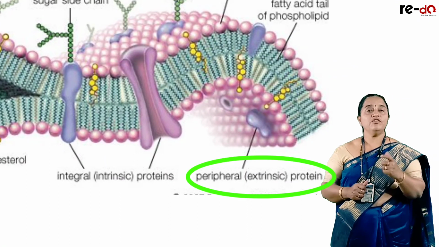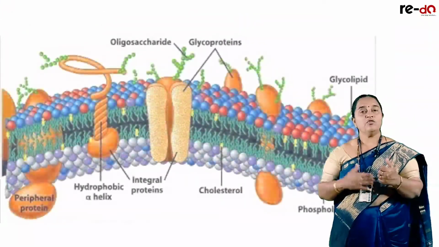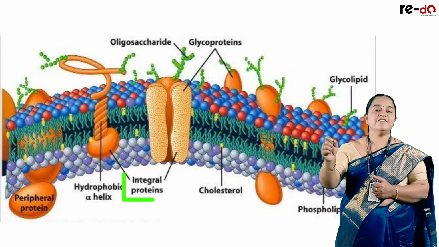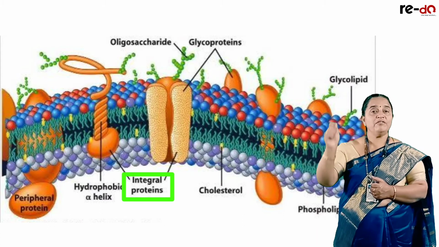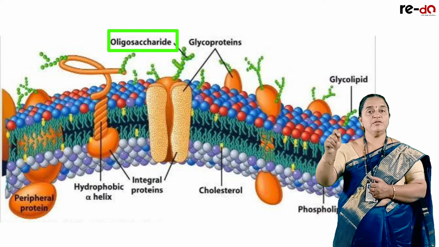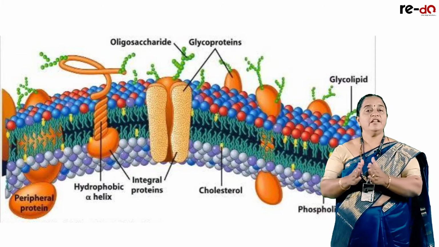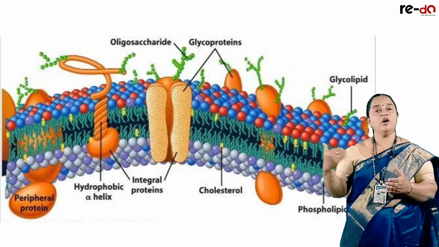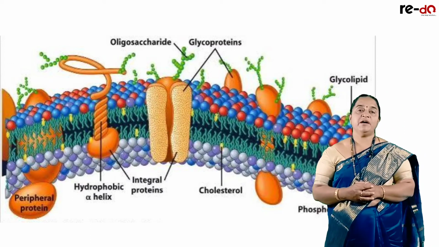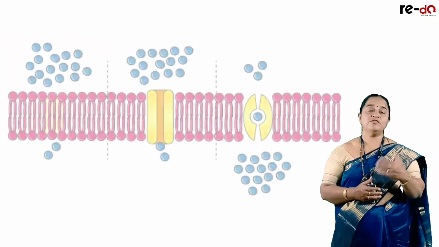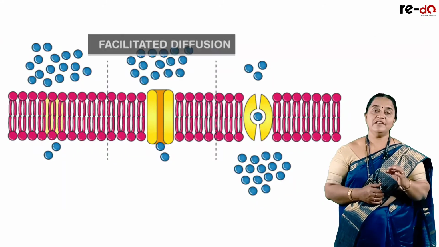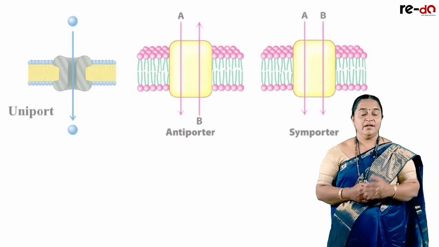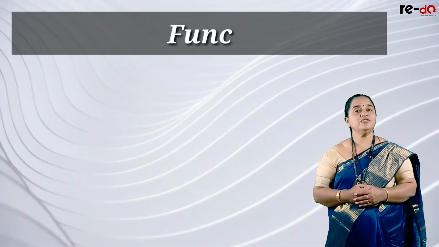So any molecule that wants to enter or go out has to consult the security, that is, the extrinsic proteins. They should always be friendly with the oligosaccharides, which will bring them towards the gate, and when the gate opens, only then can the molecules enter inside or go outside. I already told you the three pathways involved in the transport of water soluble molecules during facilitated diffusion: uniport, symport and antiport. Now let us study the functions of the cell membrane one by one.